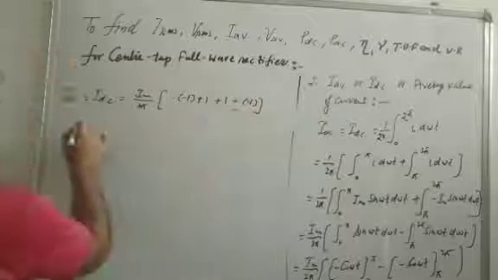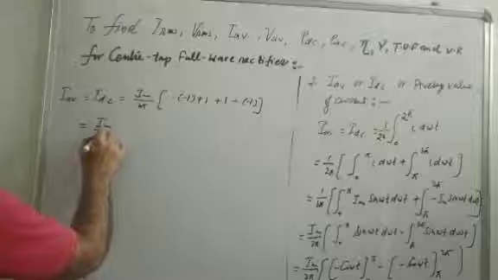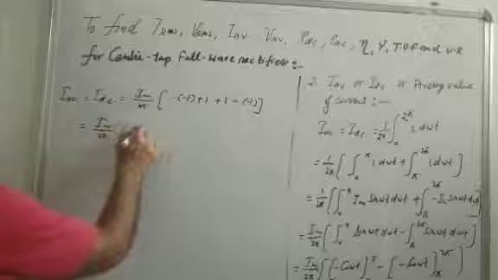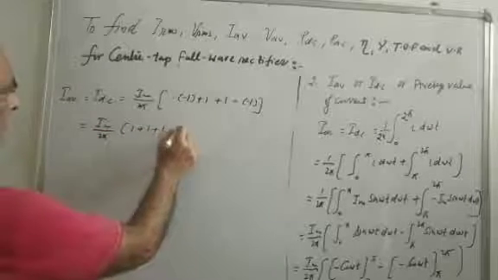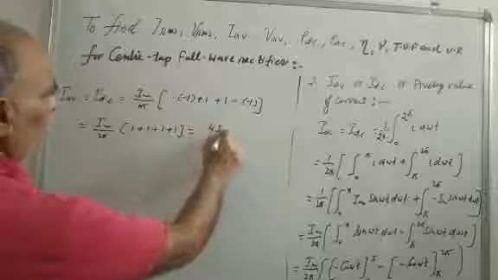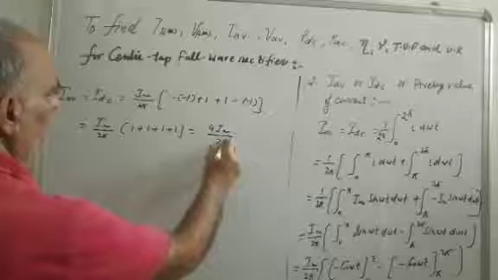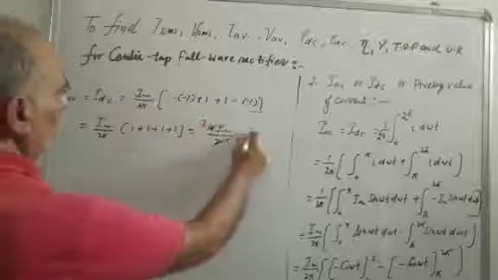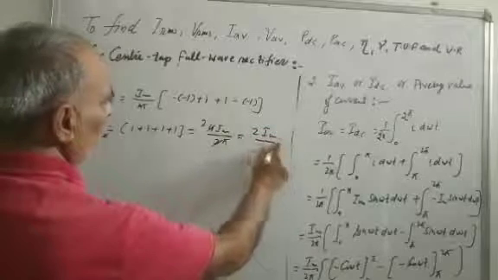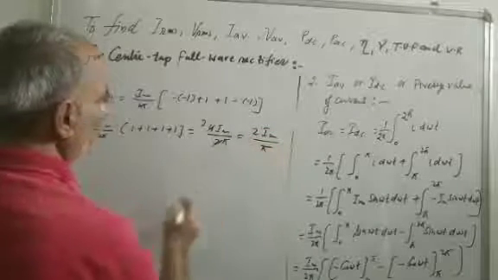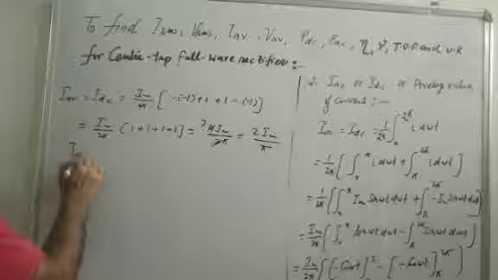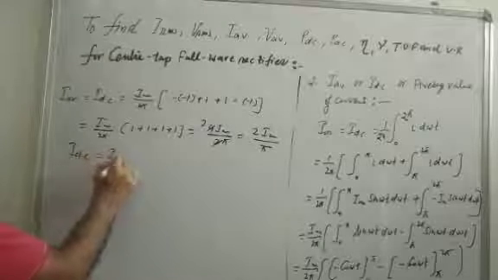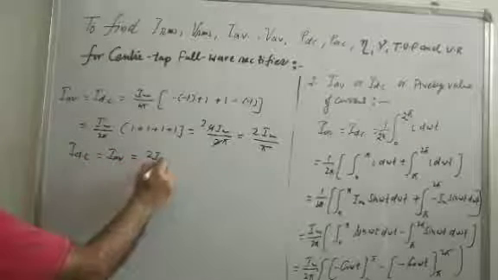So Im upon 2 pi times 1 plus 1 plus 1 plus 1 is equal to 4 Im by 2 pi. 2 cancels out, giving 2 Im by pi. So I average or IDC is equal to 2 Im by pi.